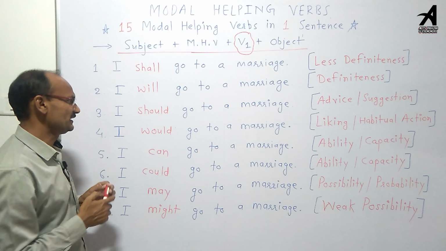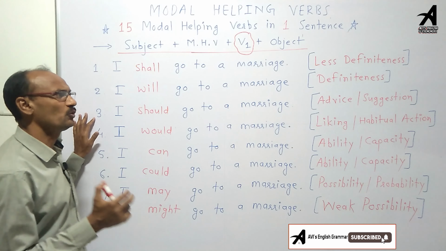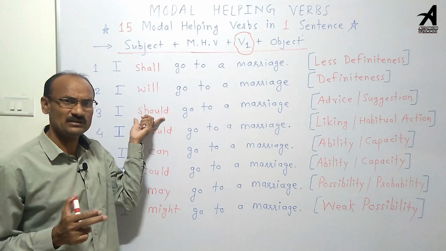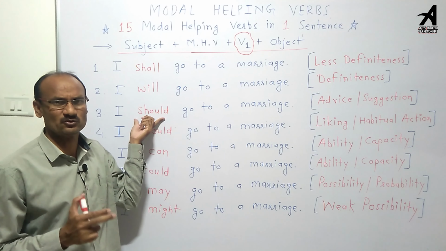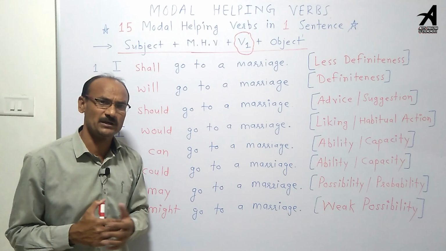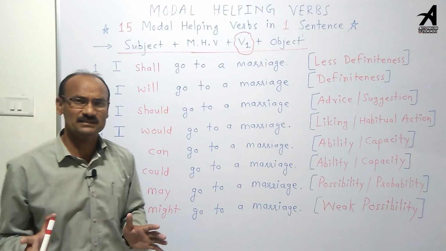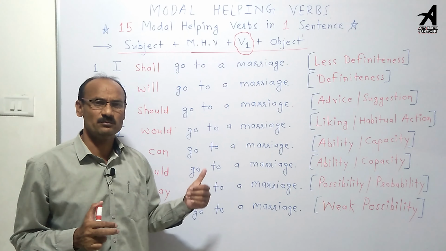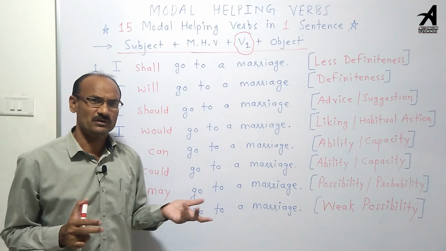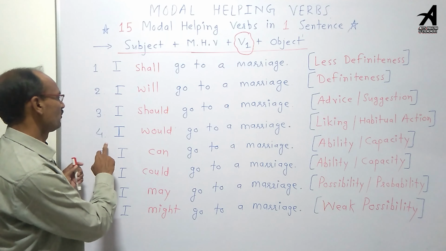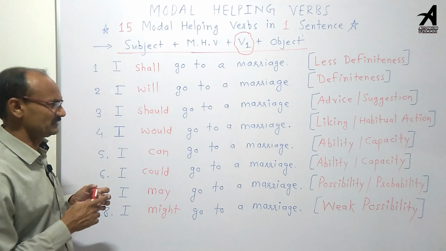In the third sentence, I should go to a marriage. Should indicates advice or suggestion. Each and every sentence has a very different meaning. All the sentences do not have the same meaning. We have to differentiate between all the sentences.